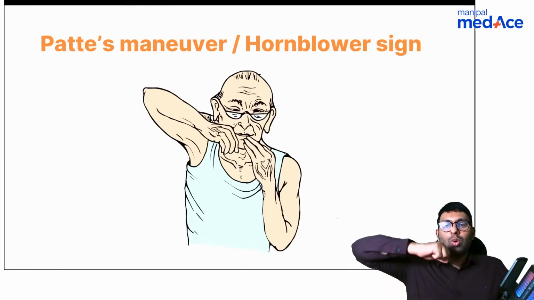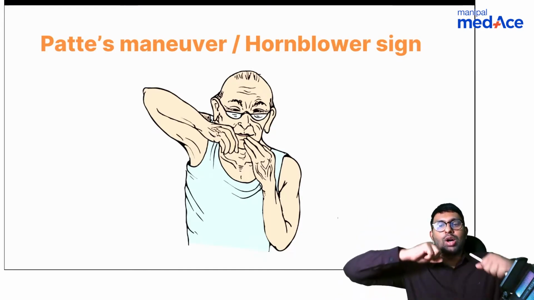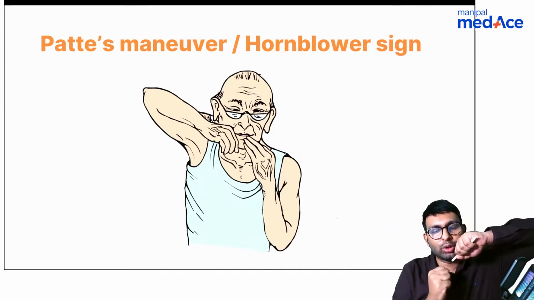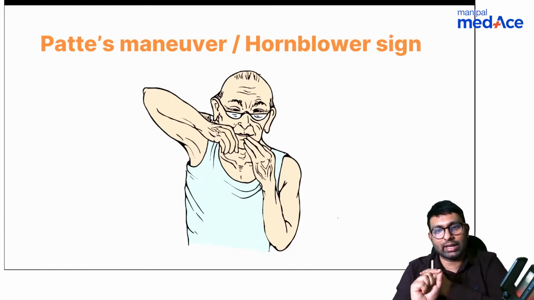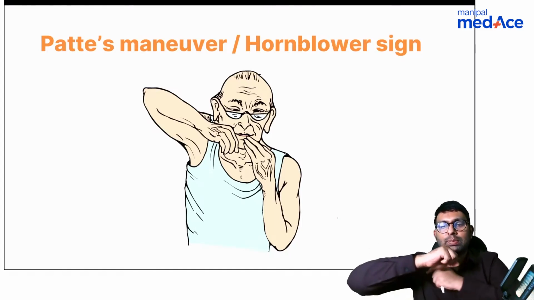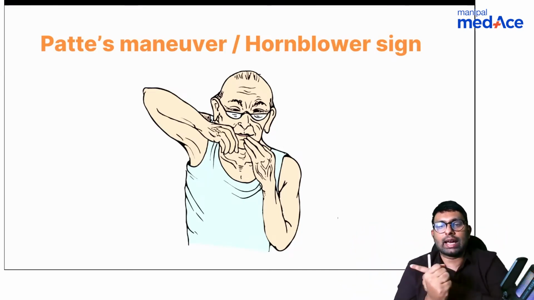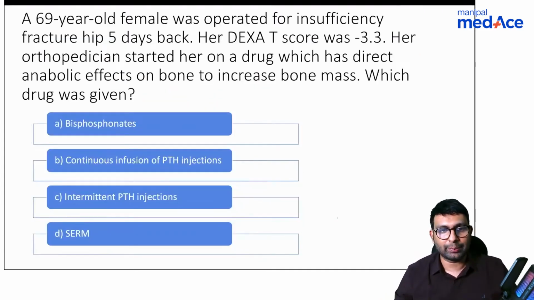Horn blower sign, you ask the patient to hold his hand like this, as if he is blowing a trumpet or a horn. If you ask him to keep both his hands like this, as if he is blowing a horn, if he is not able to keep one hand, that is because the teres minor or even infraspinatus is weak in this patient. Teres minor and also infraspinatus. You can't differentiate between both of them. But in Patte's maneuver or horn blower, where you ask the patient to keep hand like this, if he is not able to keep this hand, that means either teres minor or infraspinatus is weak. Okay, this is the Patte's or horn blower's test.